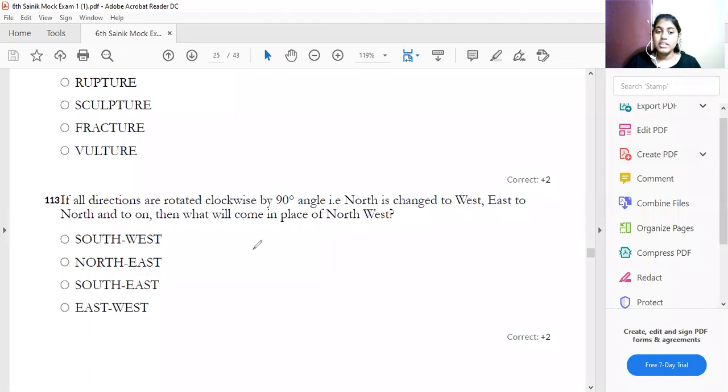We have learned a chapter called direction sense test. You have to find out this answer. If all the directions are rotated by 90 degrees, and the angle is not changed, what does the east or the north become? Your options are southeast, northwest, southeast, and southwest.